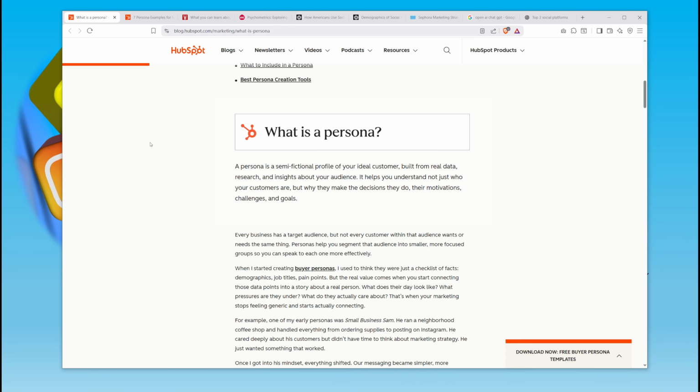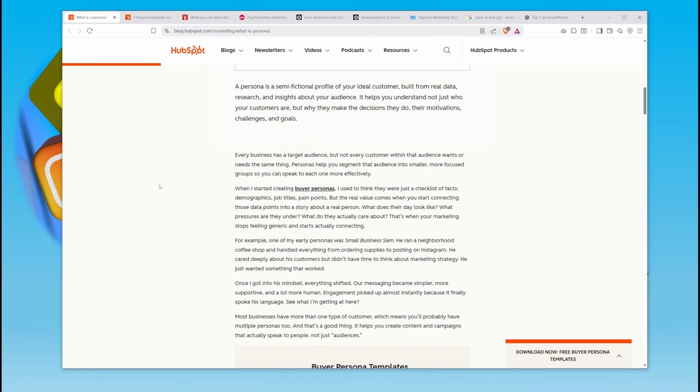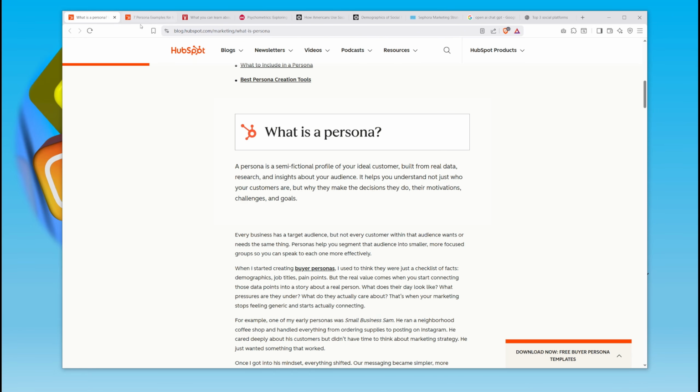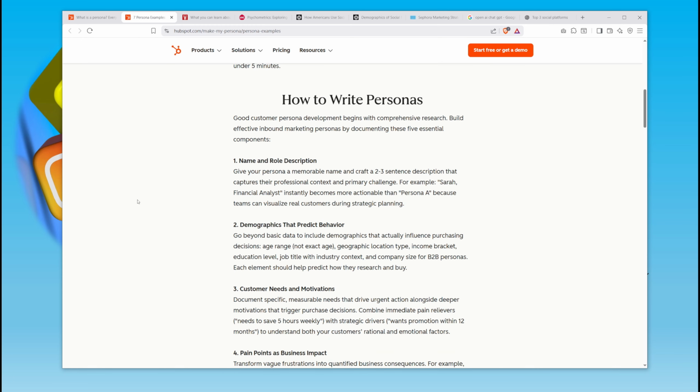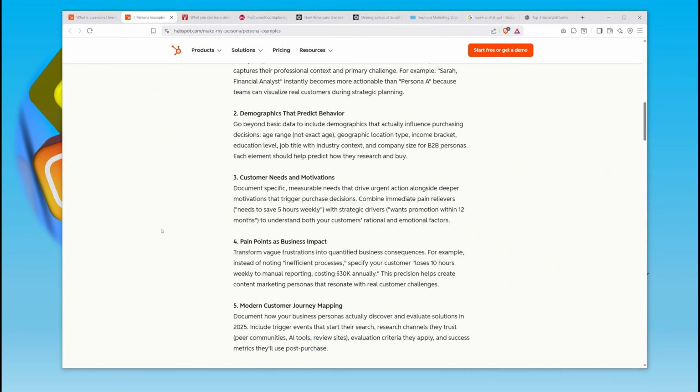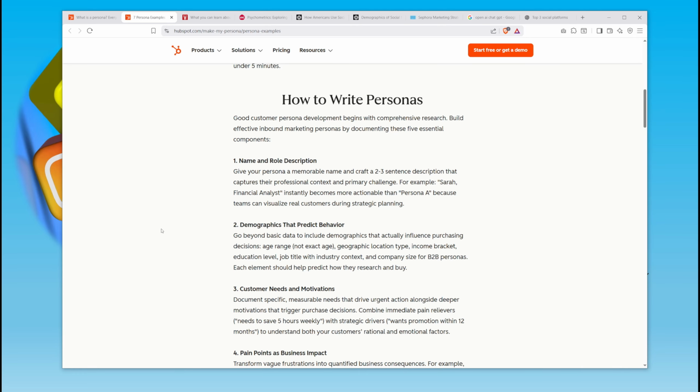And most businesses have multiple personas. And you can generate a listing of the top 3 social media platforms for each one of those personas. But what we're going to do is one persona at a time. So a persona is a description of the person that you're trying to target, expressed in a narrative form. So basically it personalizes and embodies market research.